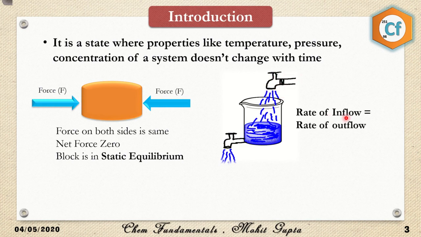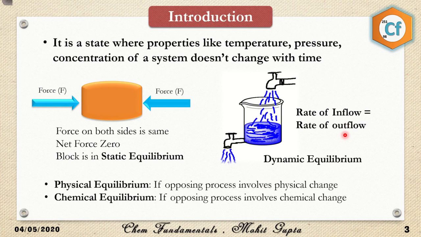So the rate of inflow is equal to the rate of outflow. However, the concentration of water inside the beaker is constant. Therefore, it is considered dynamic equilibrium because the rate of inflow is equal to the rate of outflow, which means motion is going on.